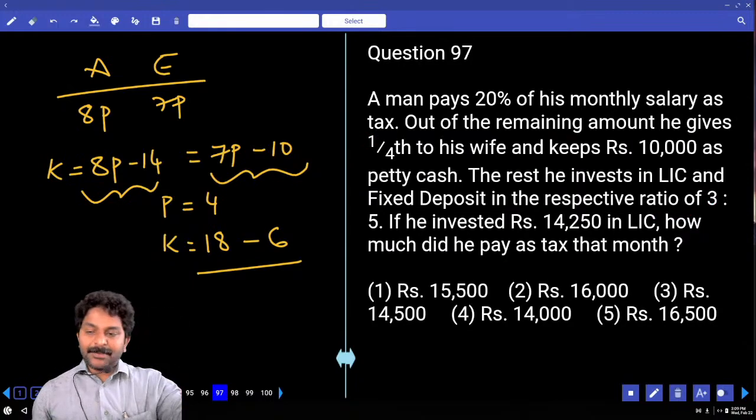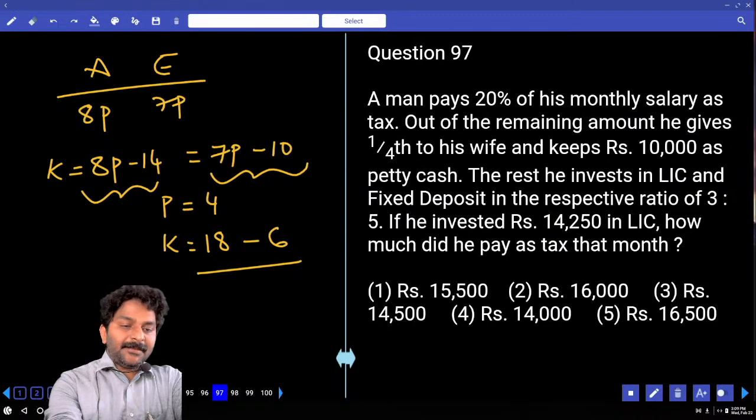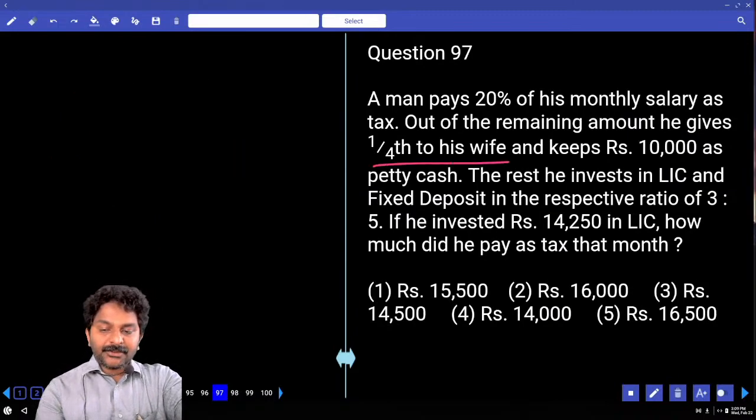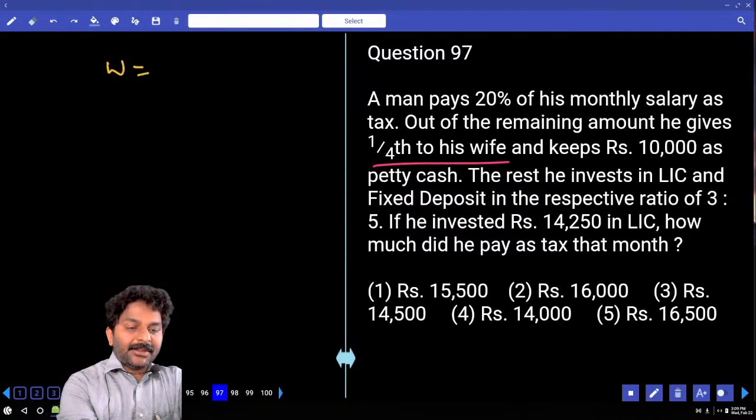A man pays 20% of his monthly salary as tax. Out of the remaining amount, how much is remaining? 80. He gives 1/4 to his wife. 1/4 is given to wife. 1/4 of 80, which is 20. How much is left?